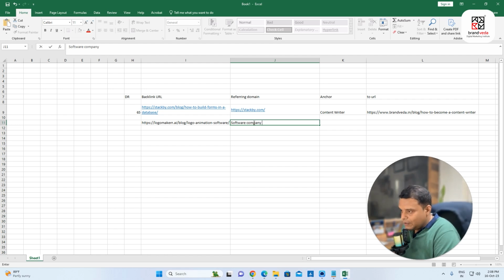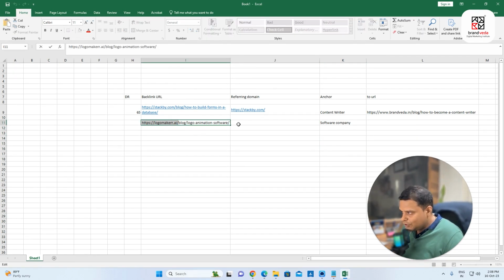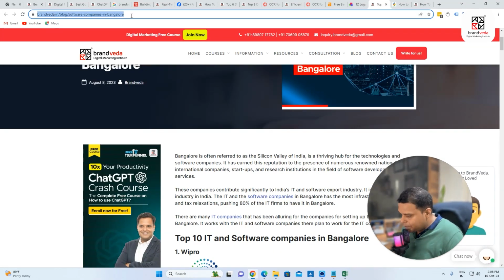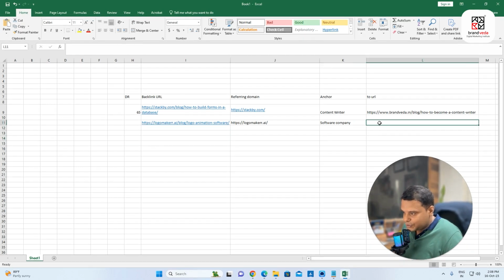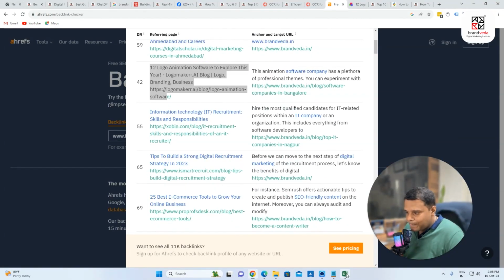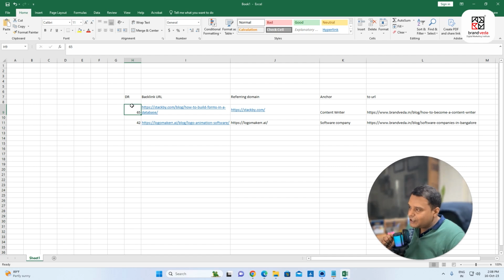And then what you can do is you can find, okay, this is an anchor, and logo maker. This is the root domain, this is the referring domain, and this is the page. So page is top 10 companies in Bangalore. So I can click here. This is going to this page, right? Now you can see that this DR, if I check DR for this website, is 42. The point is, according to Ahrefs, this website, stackby.com, is more popular, having more strength, probably going to have more traffic, going to have more good backlinks than this website.